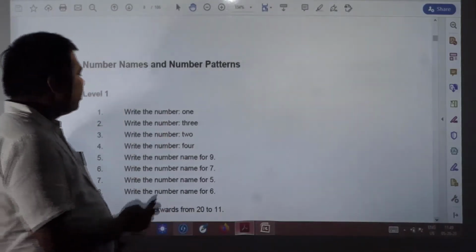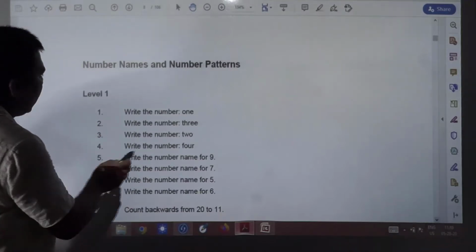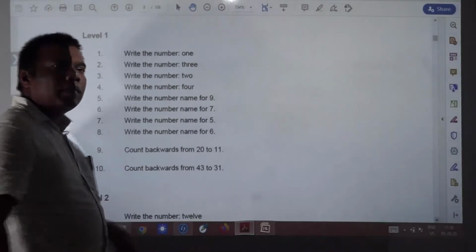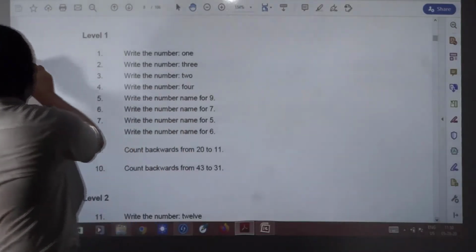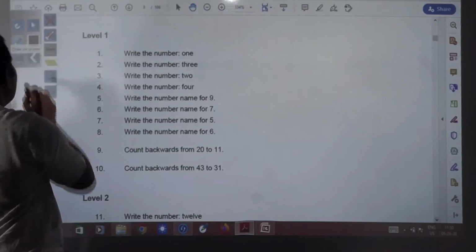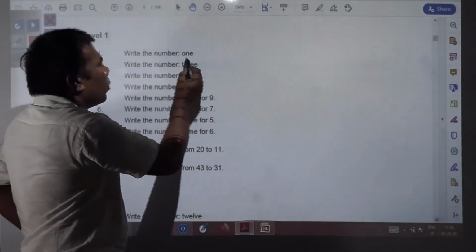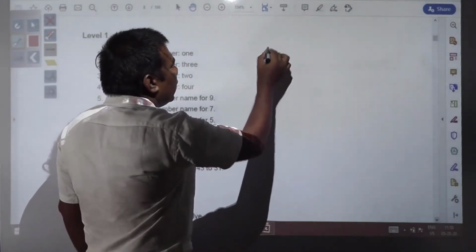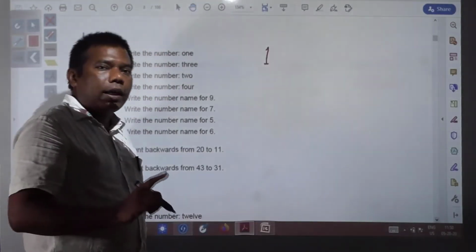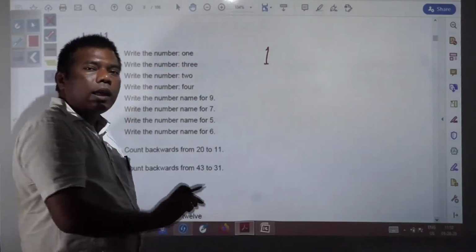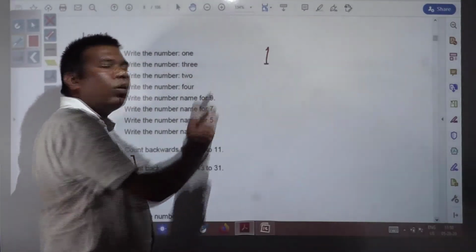So here you see, our first question is, write the number 1. So 1 has been written. Write the number 1. Here you will simply write 1 in your copy. First you write this question, and then in the answer you write 1.